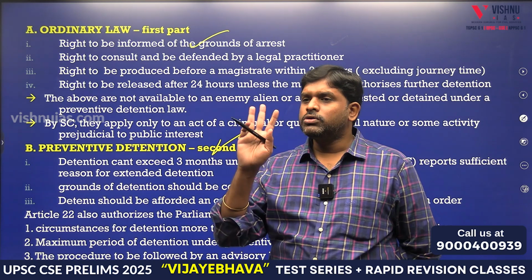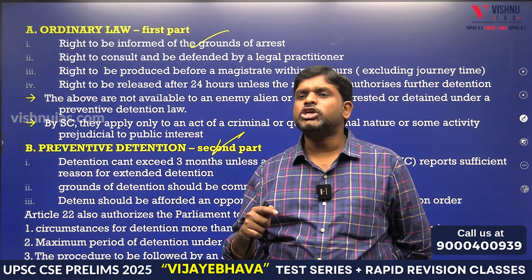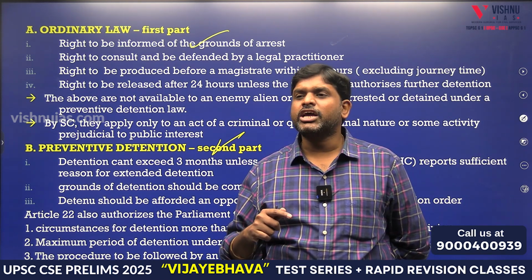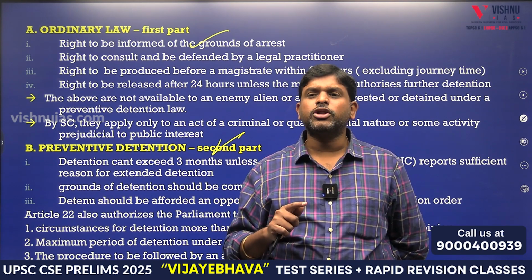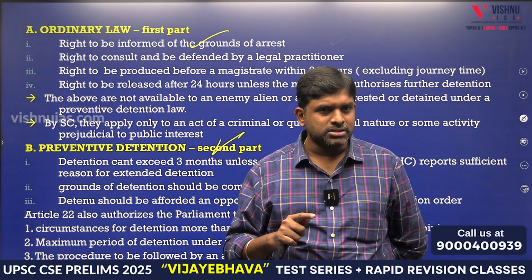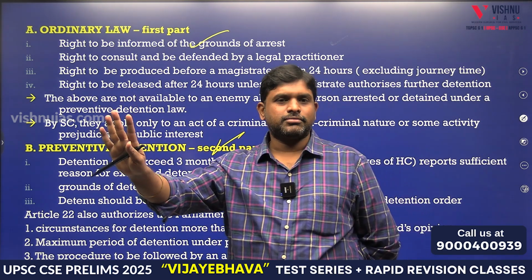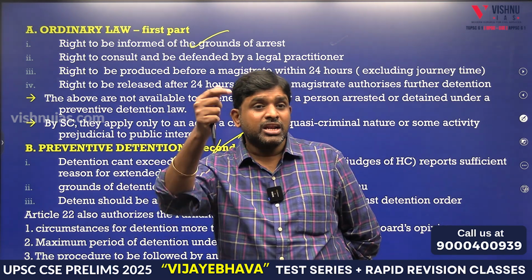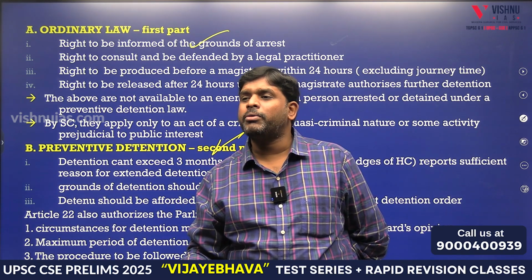Preventive detention: detention can extend up to 3 months. If I want detention for more than 3 months, then compulsorily I should get permission from a High Court judge. If not, the preventive detention cannot go beyond it. However, the 44th Constitutional Amendment Act reduced it from 3 months to 2 months, but it is not implemented till date. Why? Because the relevant law was not made. They made a Constitutional Amendment Act, but it is not applied. So now also preventive detention is maximum up to how many days?